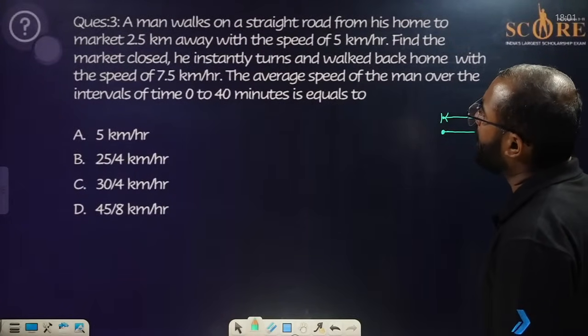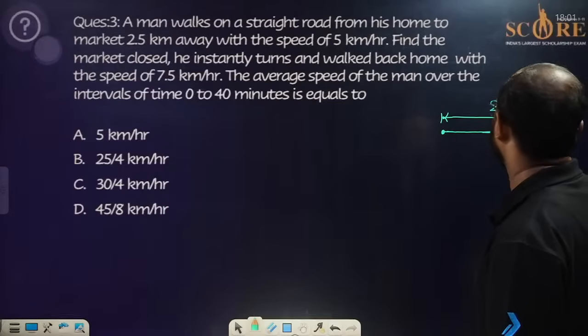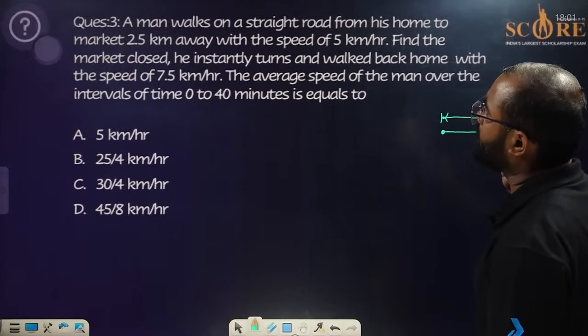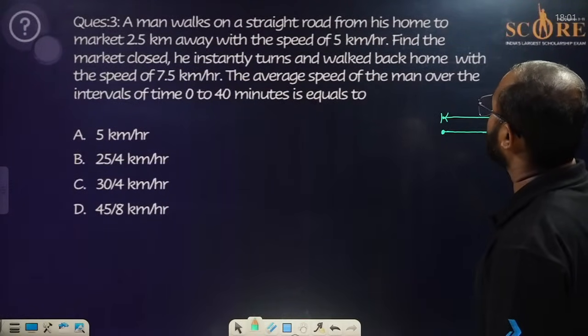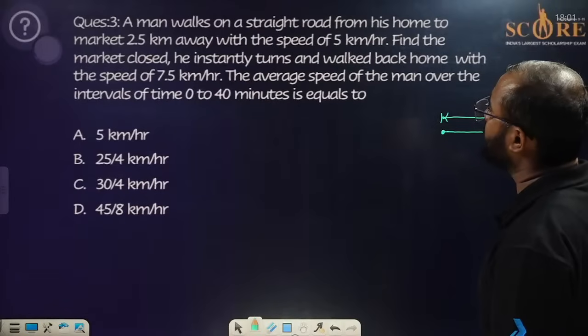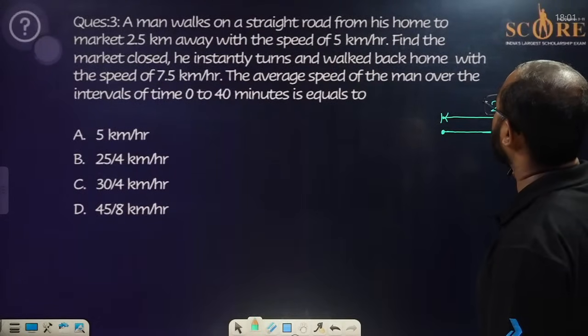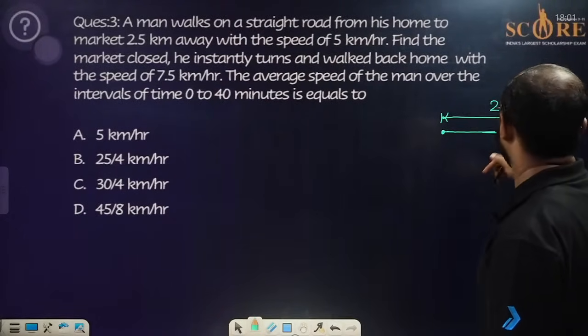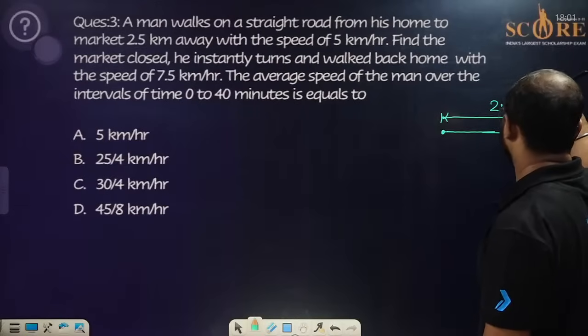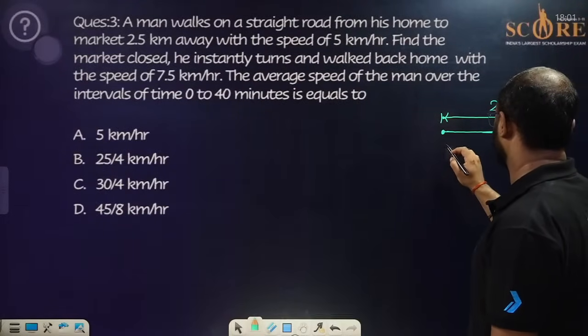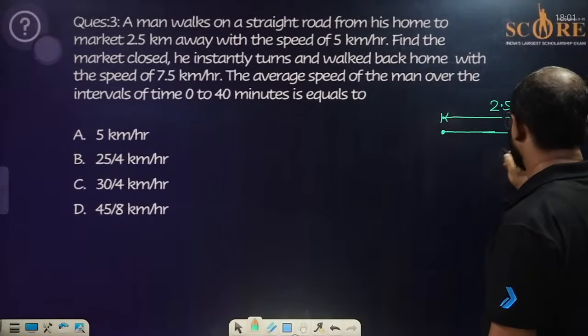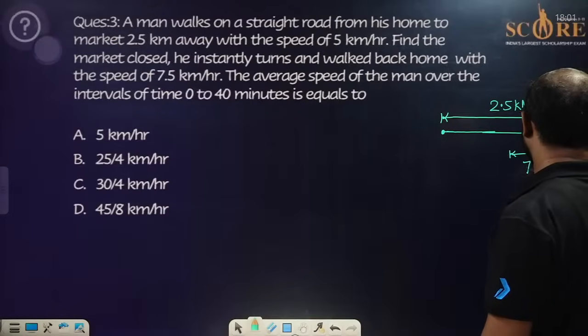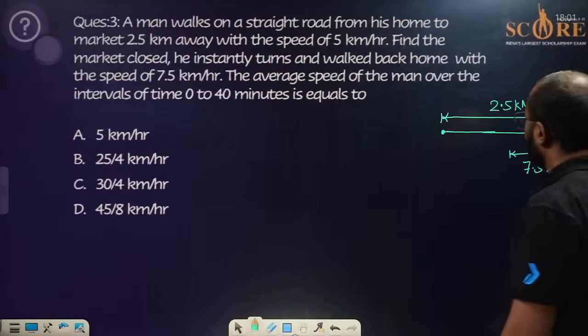Moving next, with a speed of 5 kilometer per hour, it is moving away with this 5 kilometer per hour. When he reaches the market, he instantly turns and walks back home. So he turns back to home with the speed of 7.5 kilometer per hour. Okay, fine.